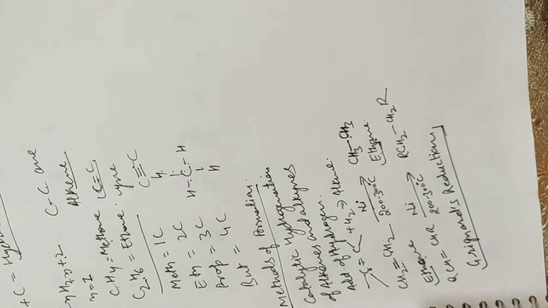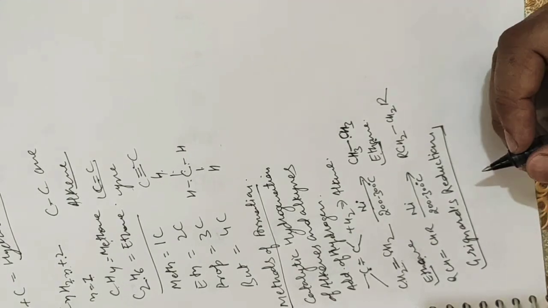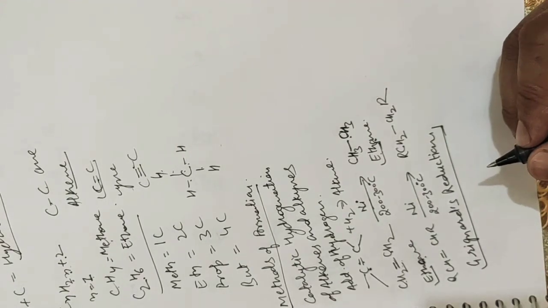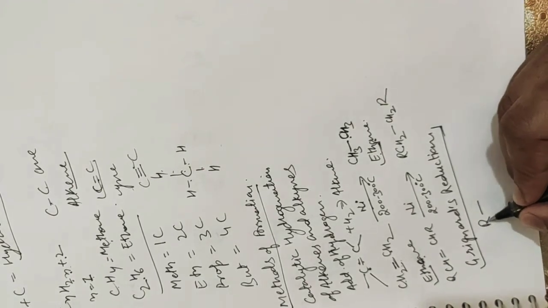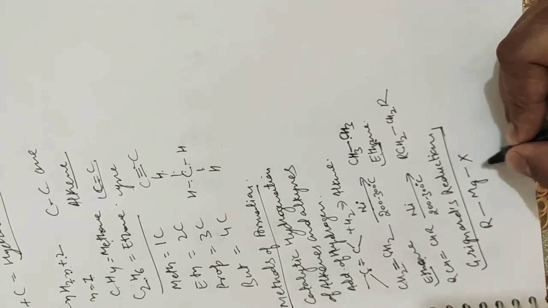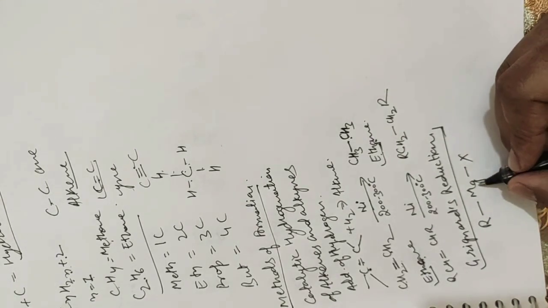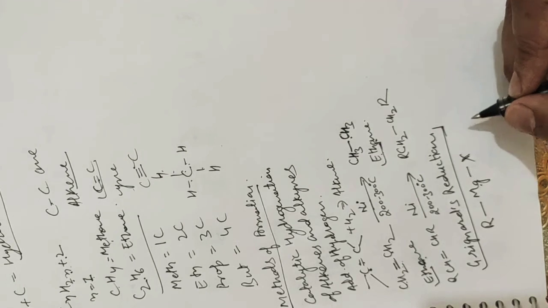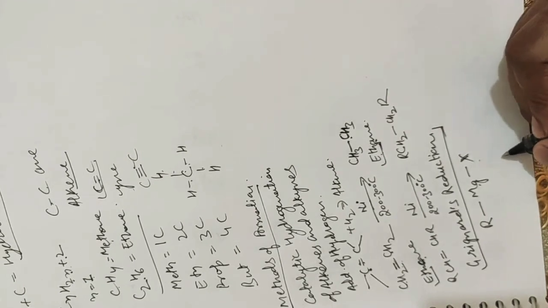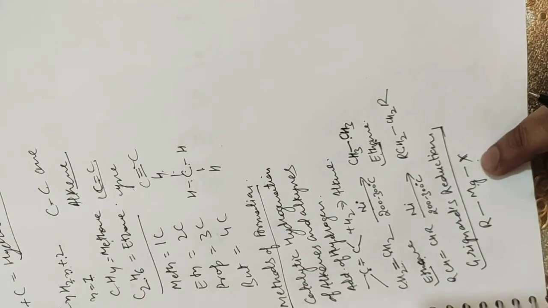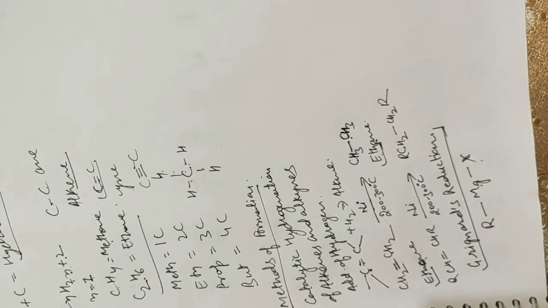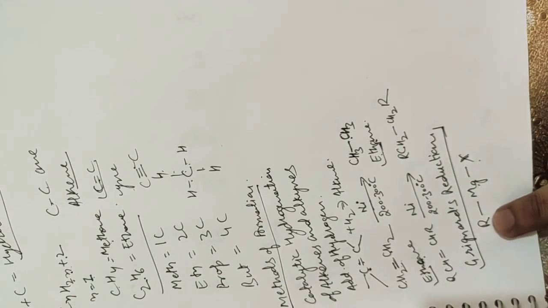Basically, Grignard reagents are made from magnesium metal in dry ether, and they are alkyl magnesium halides, that is RMgX. R denotes the alkyl, then magnesium and halide. There are many halides like fluorine, chlorine, bromine, iodine. If you have basic knowledge of the periodic table, you know what this letter X, or halide, means. And R is the alkyl group.